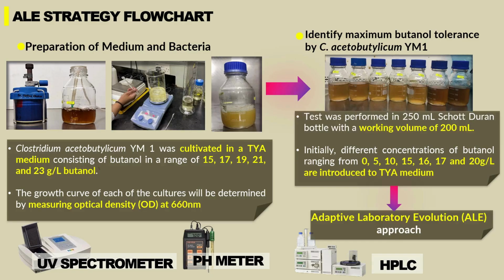In the research methodology, initially the TYA medium and bacteria were prepared, then the maximum inhibitory concentration of our strain was determined, which is vital to know as the starting point of ALE. We start the adaptation with 15 gram per liter because we found that this is the inhibitory butanol concentration for our strain. In the ALE strategy, once the strain has acquired the strength to sustain at that particular concentration, we move up to the next concentration. This is continued until the strain reached its limit and was proceeded up until 23 gram per liter of butanol.